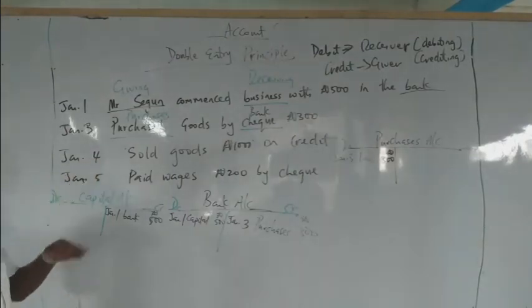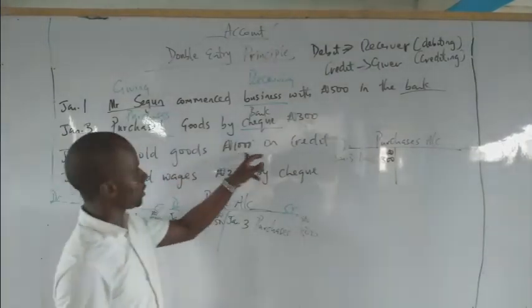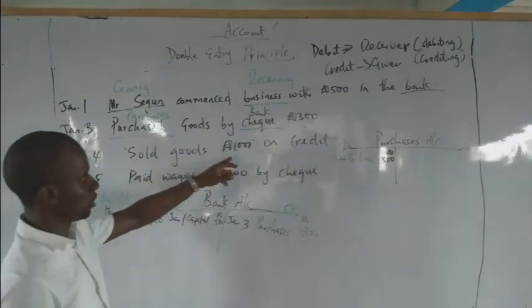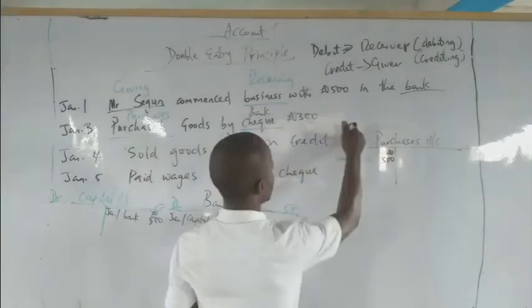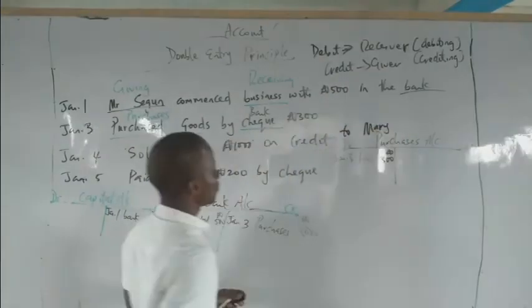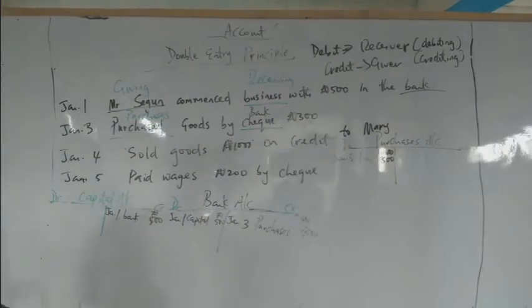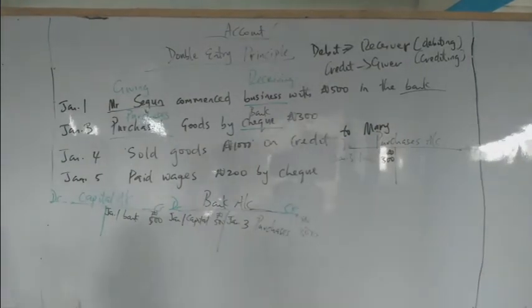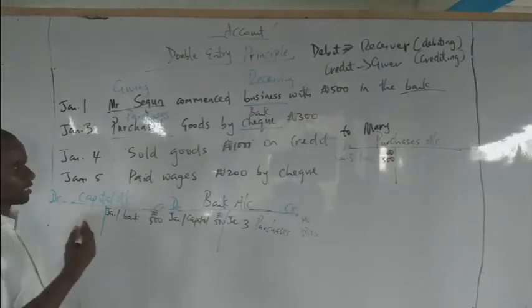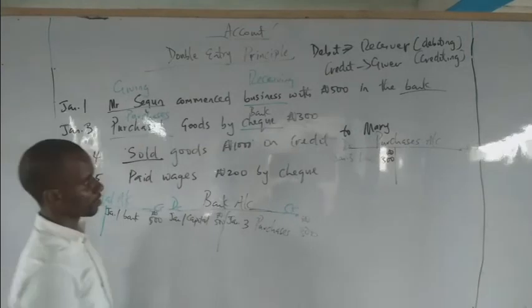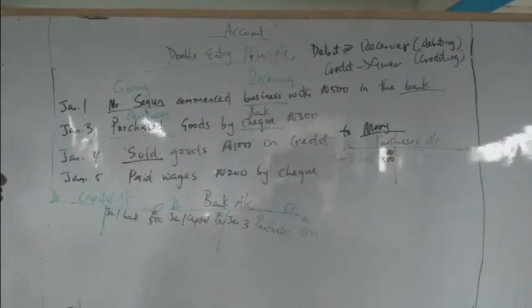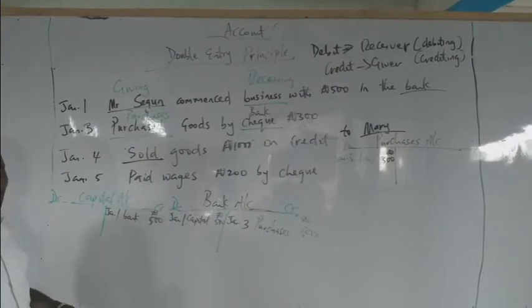Now, January 4th, sold goods 1,000 naira on credit. Sold goods 1,000 naira on credit to, let's put a name, to Mary. Sold goods worth 1,000 naira on credit to who? Mary. Now, two accounts are involved. What are the two accounts or two parties? Sales and who? Mary. Now, let me ask, who is Mary? Is Mary a debtor or creditor?